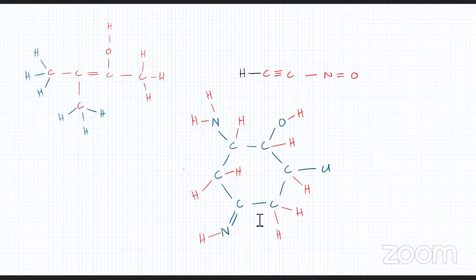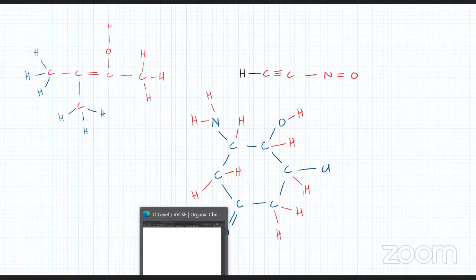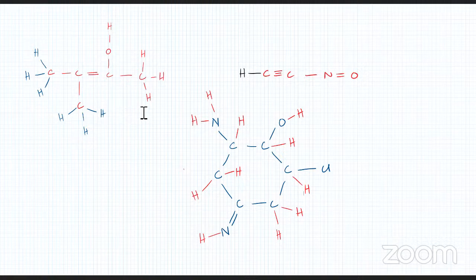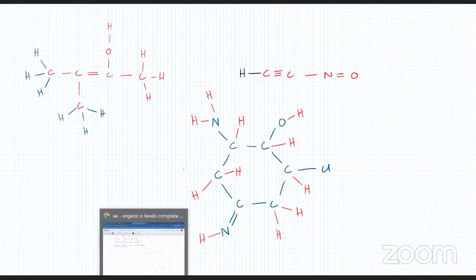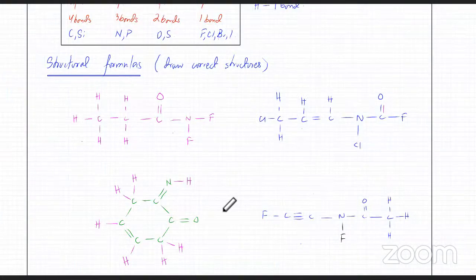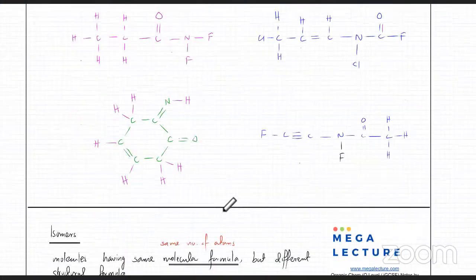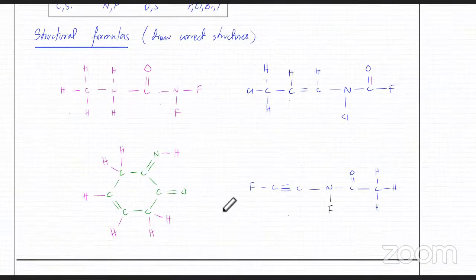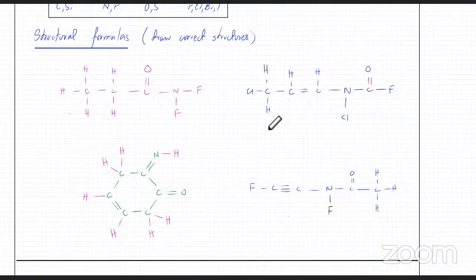So the first thing is you need to know who makes how many bonds, so you're able to draw the correct structure. We'll learn how to draw correct structures for different molecules later on, but just the idea: by looking at a molecule, you should know whether you've drawn a correct structure or an incorrect structure. For example, all of these 3 structures are correct. All of the structures that you see on the screen over here are correct. Okay, so that's the first thing, that you should know how to draw correct structures.